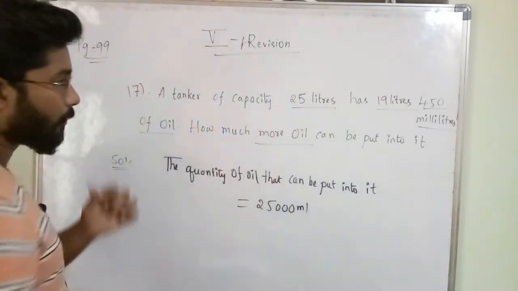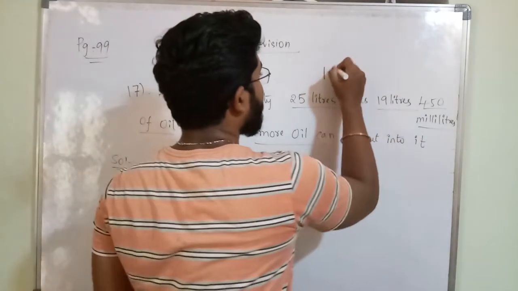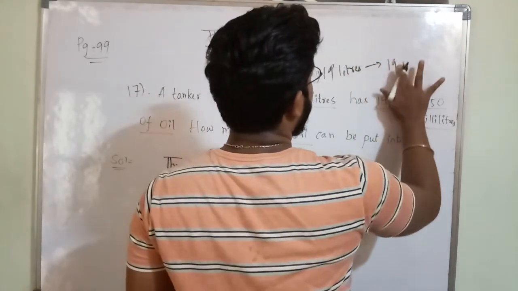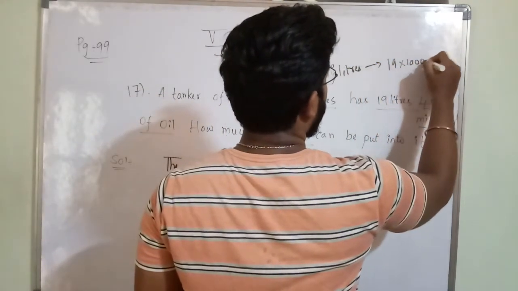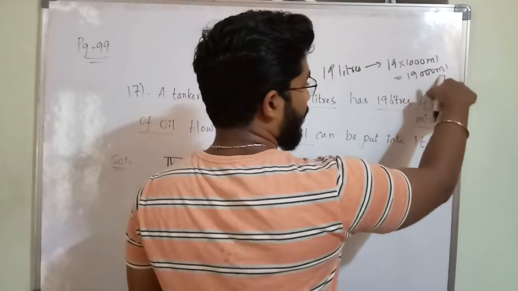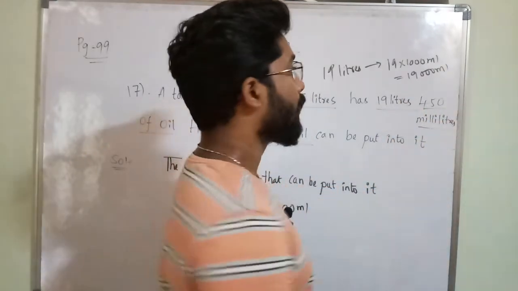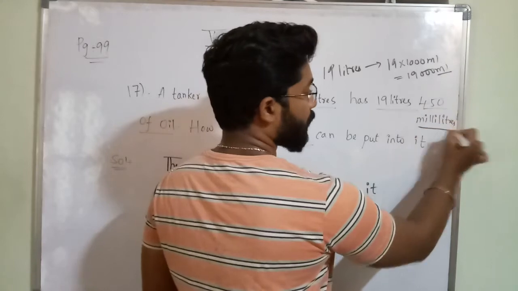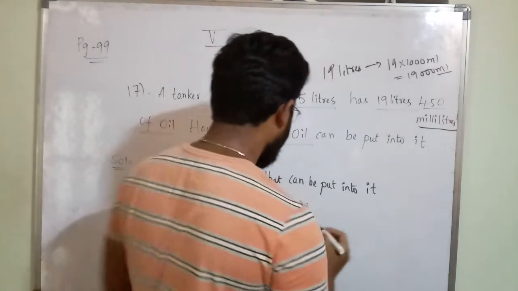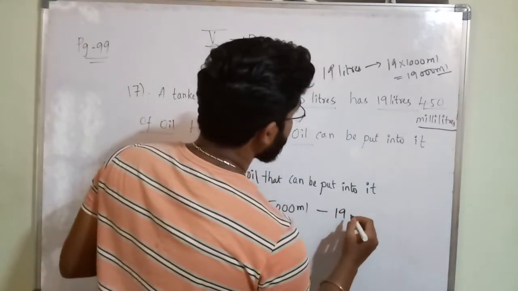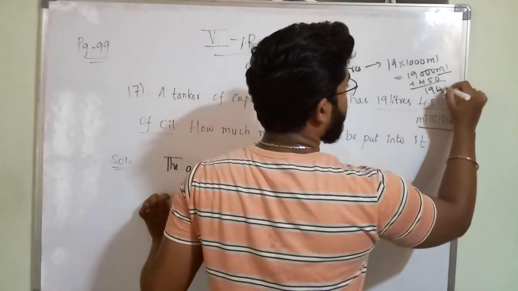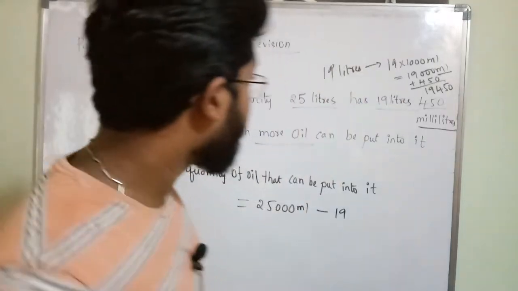Okay, so 19 liters I want to convert into ml. How much? 19 into 1000 ml. Okay, I will get how much? 19,000 ml. Okay, so for this 19,000 ml we have to add 450 ml, because this is in ml and this is also in ml. Milliliters means ml only. So for this 19,000 I have to add 450, what will I get? 19,450 ml. I will write it clearly here.